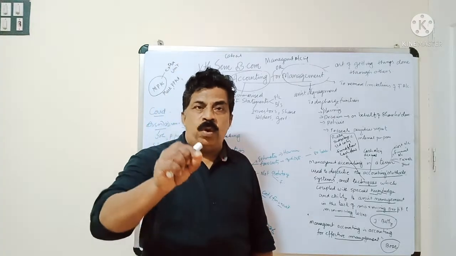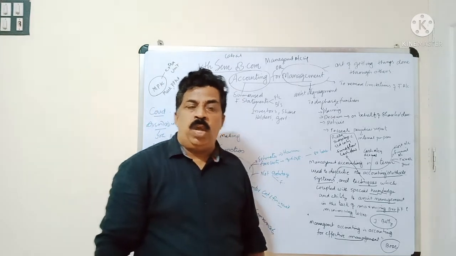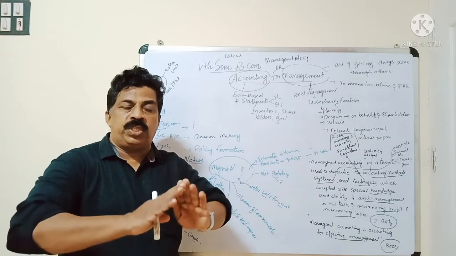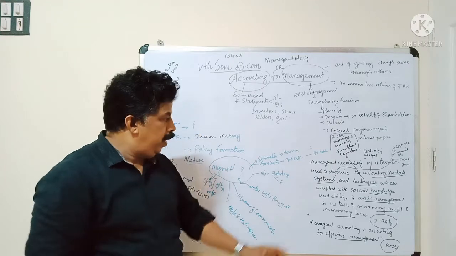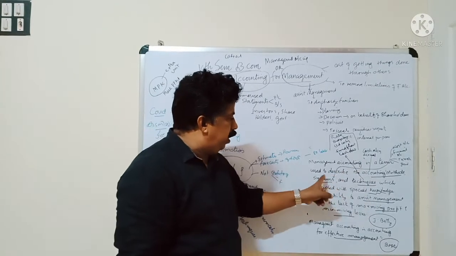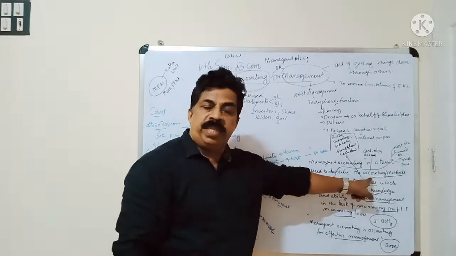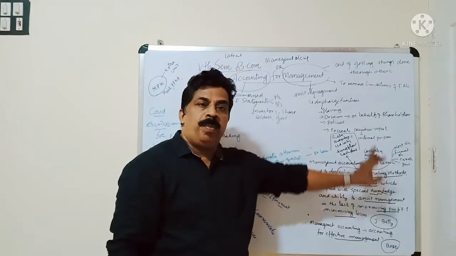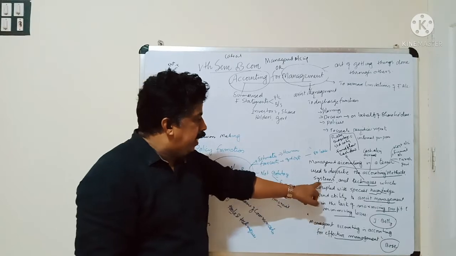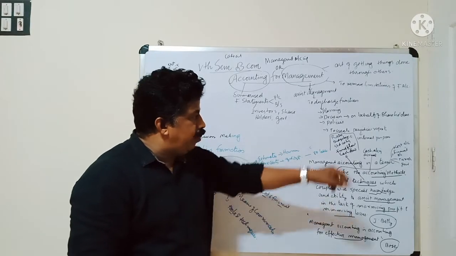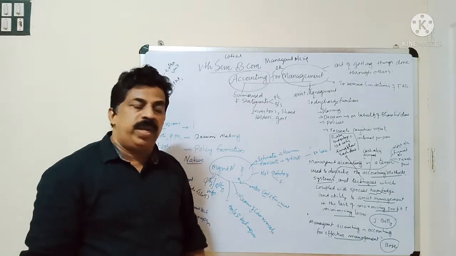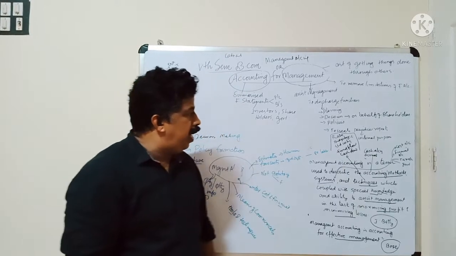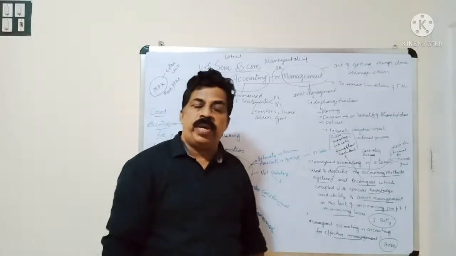We have to scrutinize the techniques which are used in management. One important definition is given by J. Batty, which includes the nature and functions in a short way. Management accounting is the term used to describe accounting methods. What are the accounting methods? Cash basis methods, and accrual basis methods also. Then systems. What are the systems? Cost accounting, financial accounting, tax accounting, government accounting, etc. And what are the techniques used? Ratio analysis, budget control, standard costing, fund flow, cash flow.